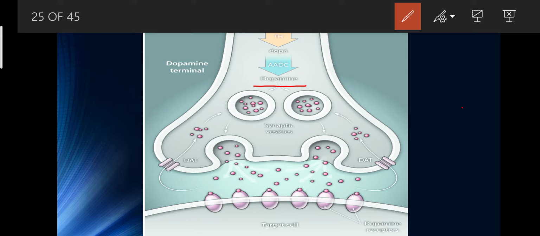Dopamine is stored inside a vesicle. Here you can see the synaptic vesicle that can be transferred by a presynaptic receptor due to changes in the different ion channels, the intake of calcium and release of potassium ions.